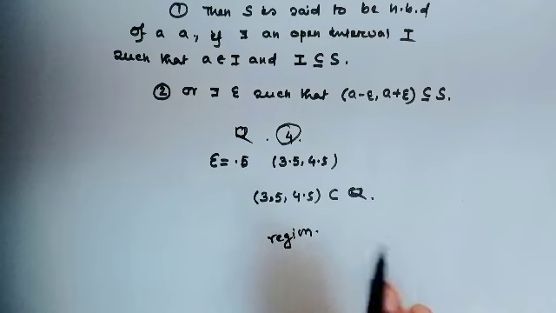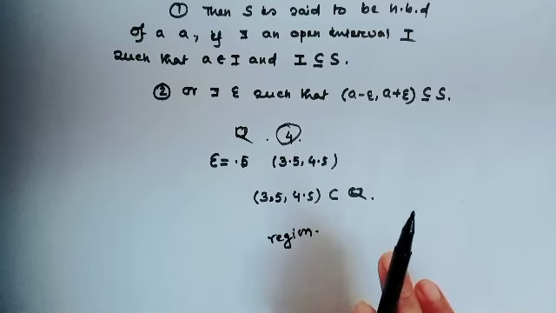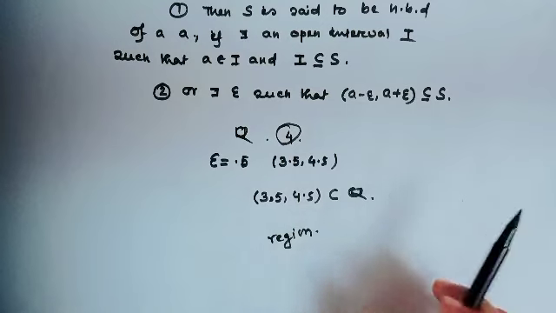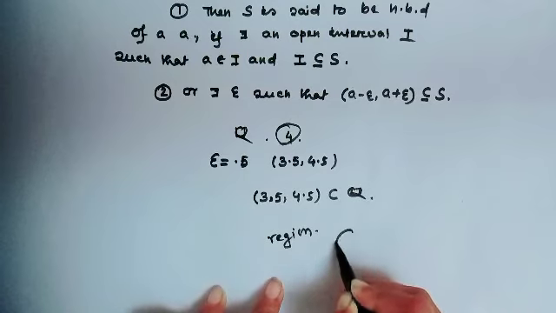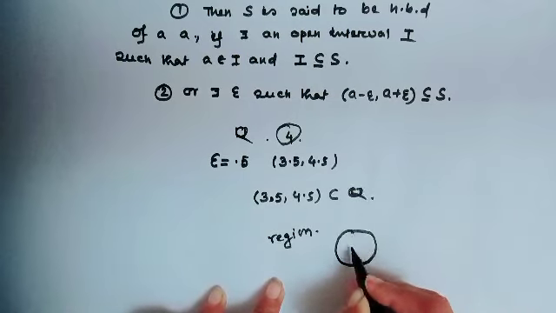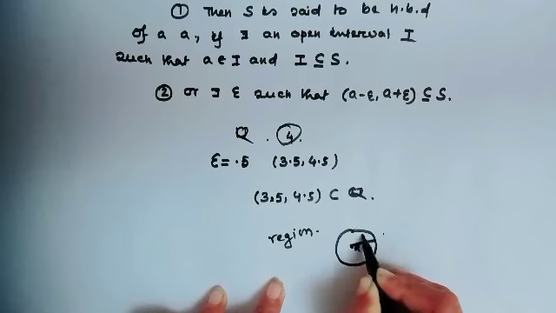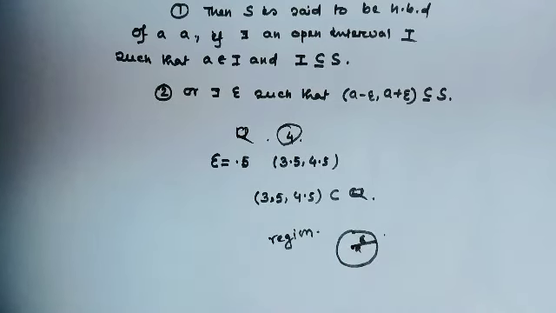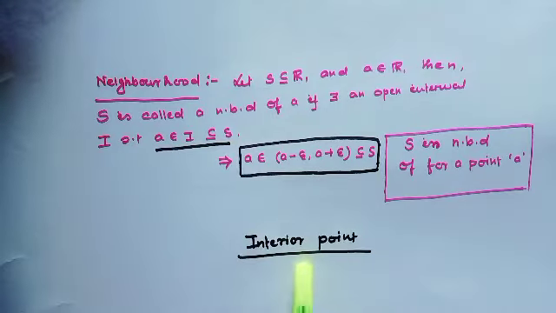So in that case everything around this point which is epsilon away will be in the neighborhood. That means in space this is a circle around a with epsilon distance.